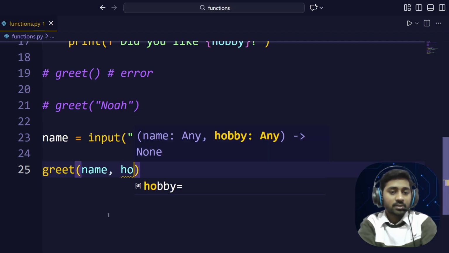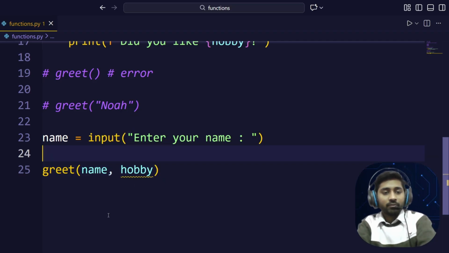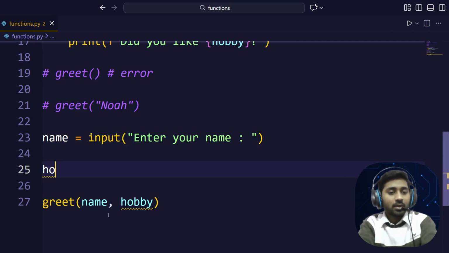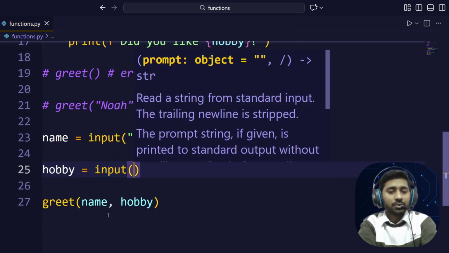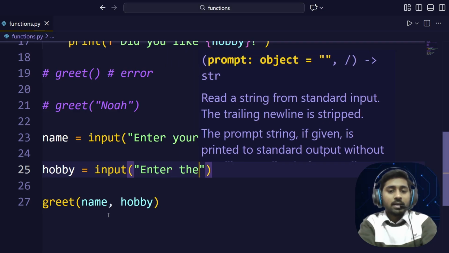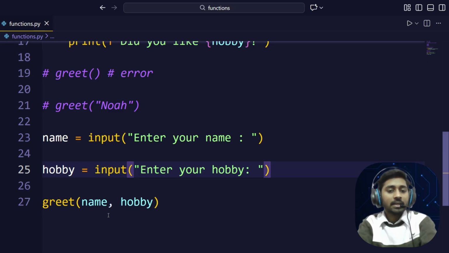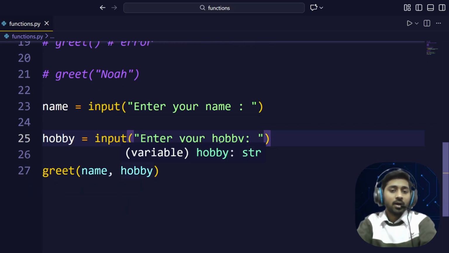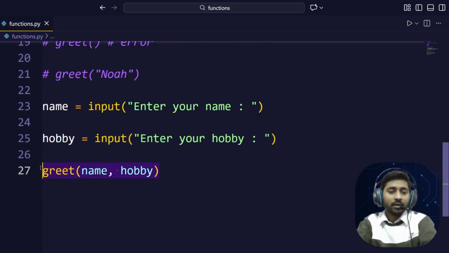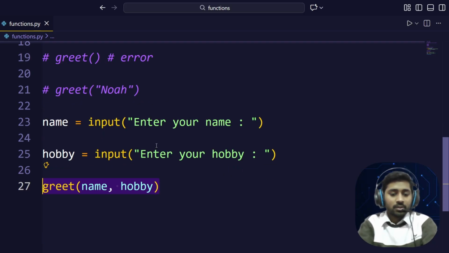We could say hobby, but we did not define this hobby variable. So what I can do is put hobby equals, and also take it from the user. So enter your hobby, correct? So the user will enter their hobby, and whatever the hobby of the user is, it will display here, and it will ask a question.